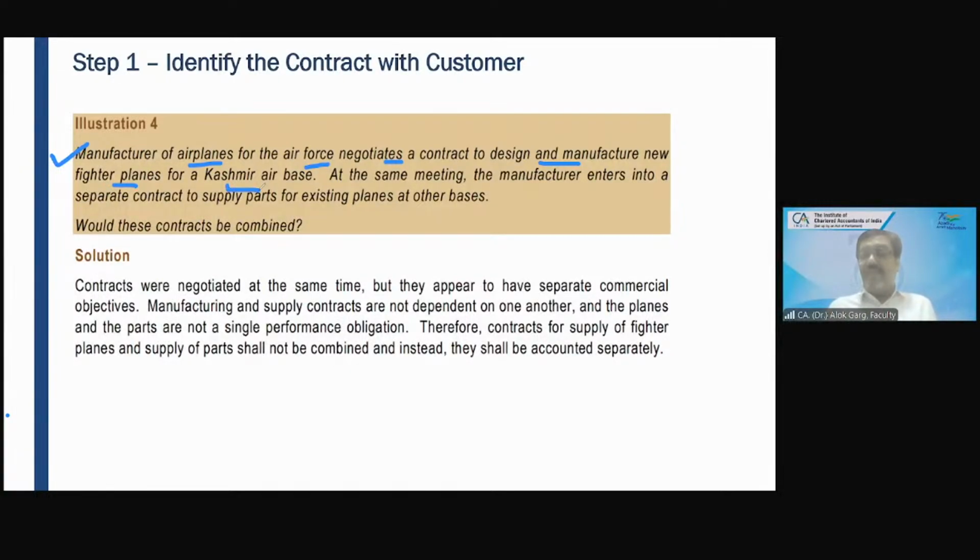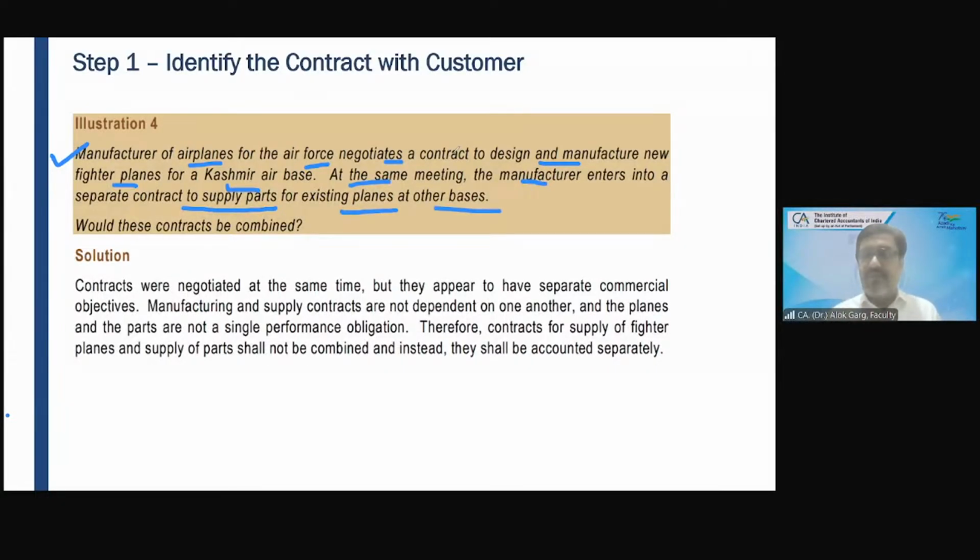At the same meeting, when the defense minister is dealing with the manufacturer, the manufacturer enters into a separate contract to supply parts for existing planes at other bases.